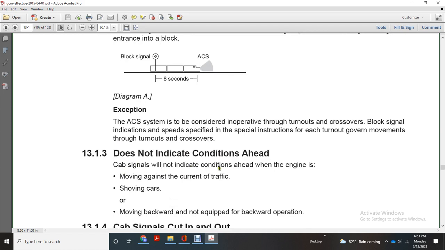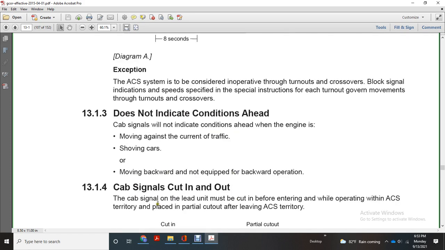Cab signals will not indicate the conditions ahead when the engine is moved against the current of traffic, when shoving cars, or when moving backward, not equipped with backward operation.